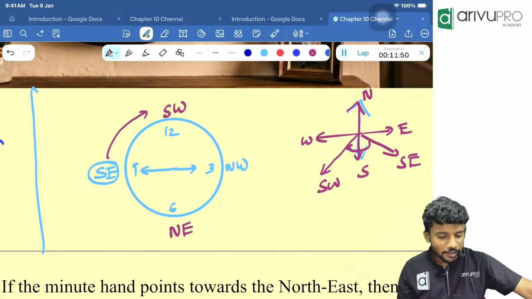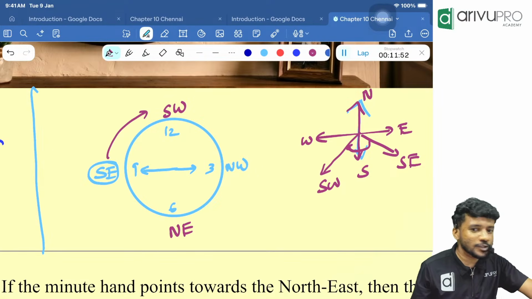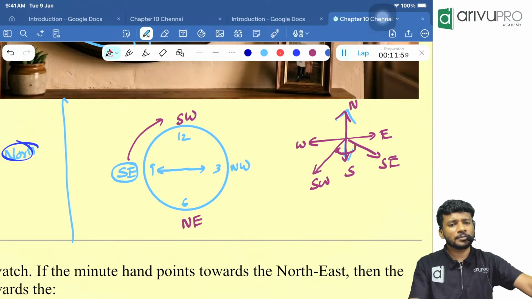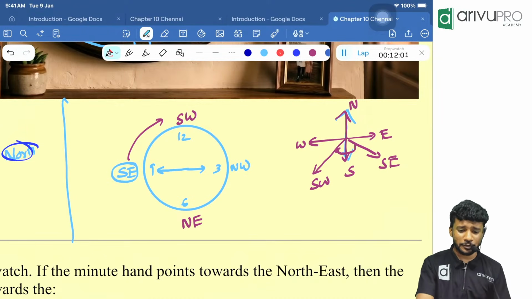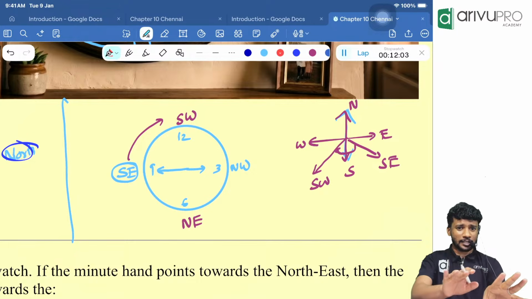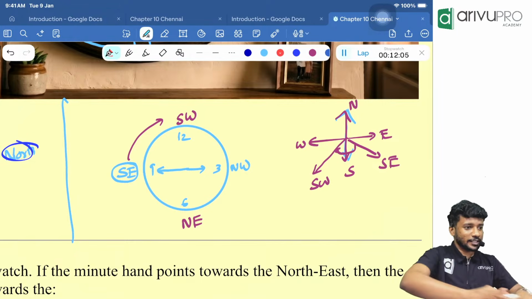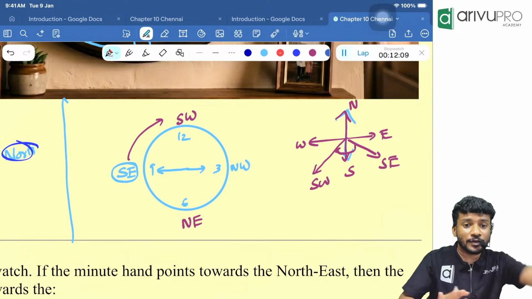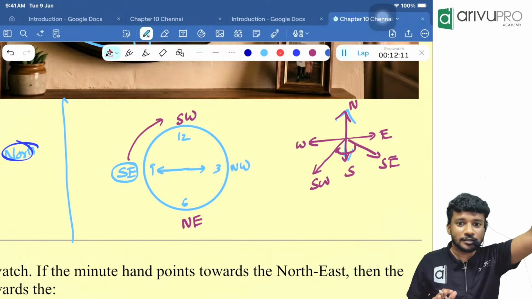Done. That's all. No question will be difficult for you if you approach it like this. In your book, and maybe in some other videos, you might have seen some people drawing the angle and shifting it. Inside the examination, we are not going to shift things. Everyone has a protractor?